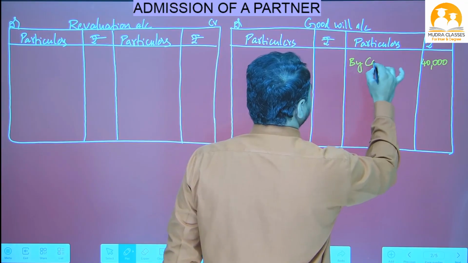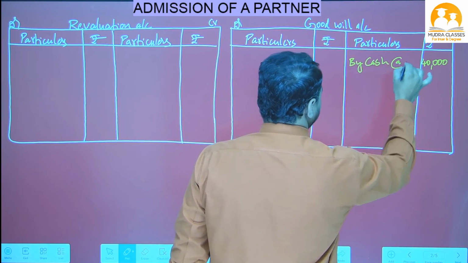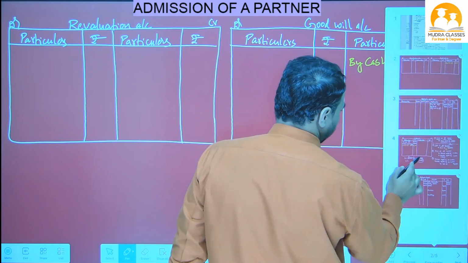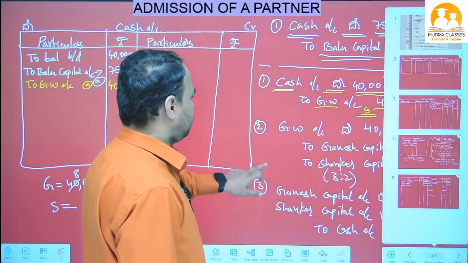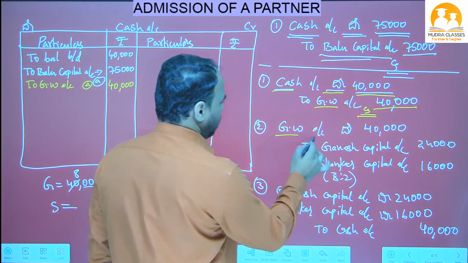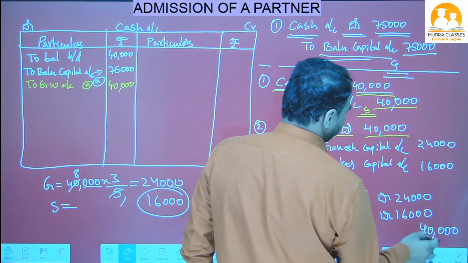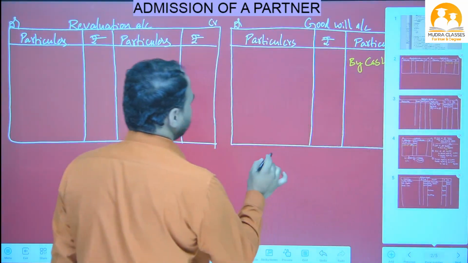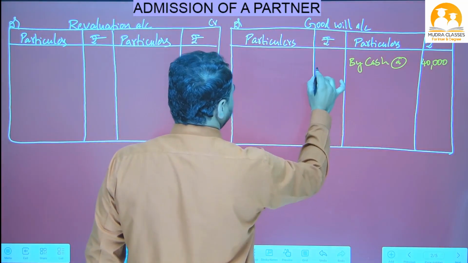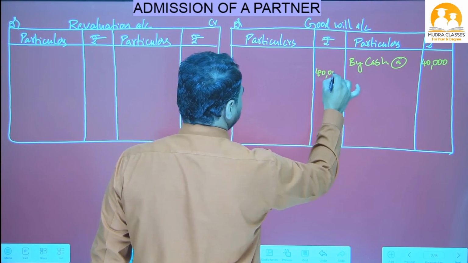By cash, adjustment number A. Okay, next journal entry. What is the next journal entry? Write in goodwill account debit side 40,000. So goodwill account, debit side, I have written 40,000.